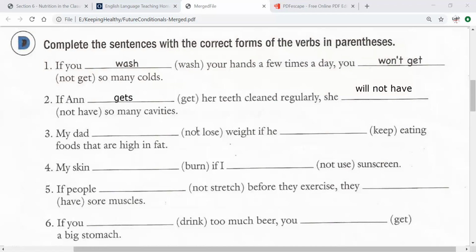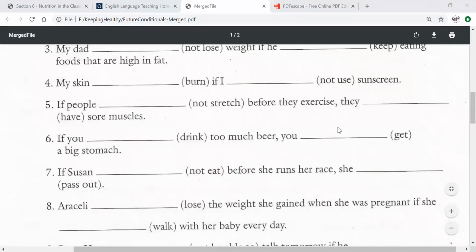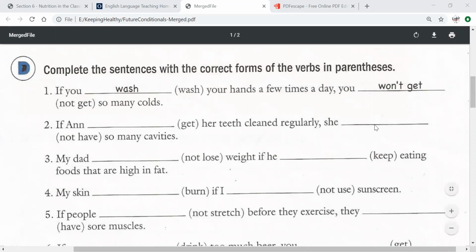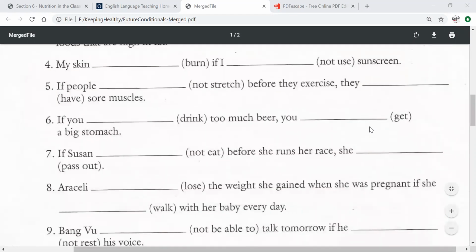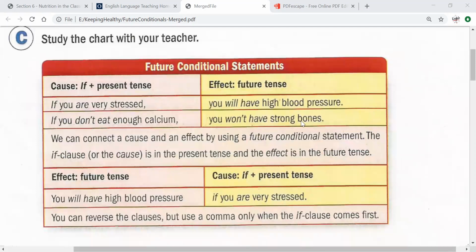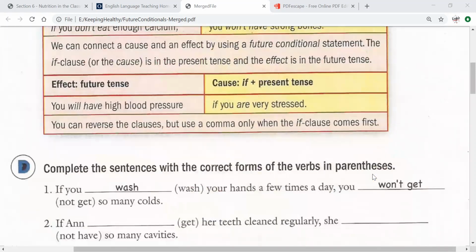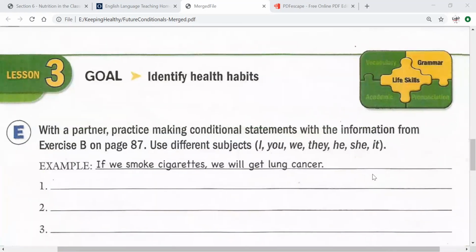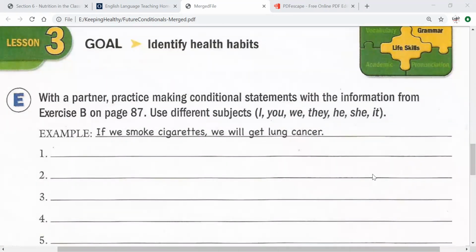All right, so here I would like you to do all of these sentences. Let me erase this really quickly. I would like you to do all of these sentences for homework. Just remember, whenever you have "if," the word will be present. And the other word, which is the answer to the sentence, will be in the future tense, okay? So you can look at this chart if you need to remember. All right, after you finish the 9 sentences, we're going to go to the next page